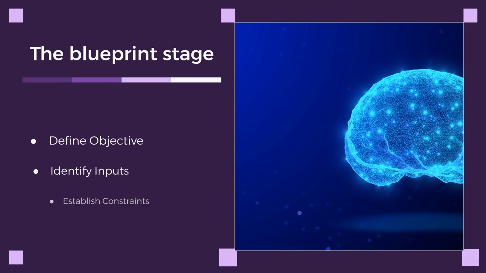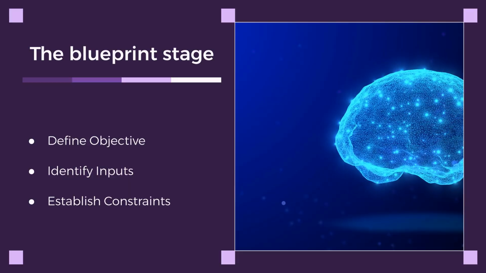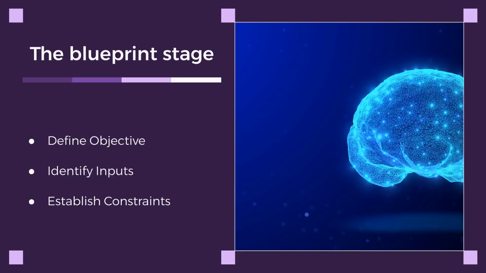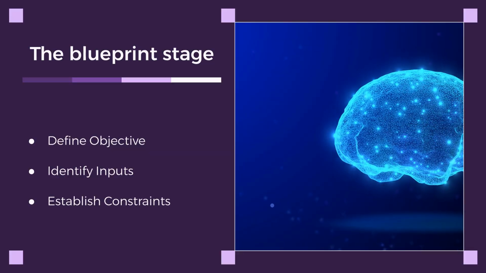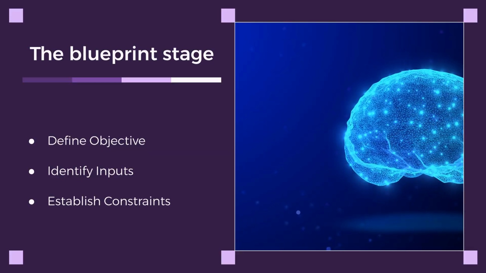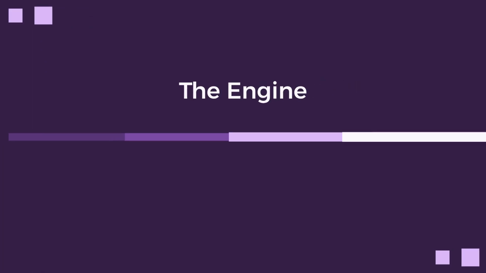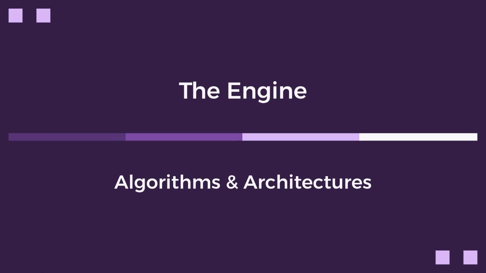Problem framing is the blueprint stage for AI. It involves defining the objective, identifying the necessary input data like market prices, and establishing constraints such as regulations or budget restrictions. Once the problem is framed, we need the engine to solve it.